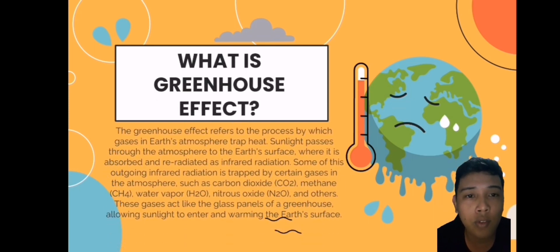Greenhouse effect refers to the process by which gases in Earth's atmosphere trap heat. Sunlight passes through the atmosphere to the Earth's surface, where it is absorbed and radiated as infrared radiation. Some of this outgoing infrared radiation is trapped by certain gases in the atmosphere, such as carbon dioxide, methane, water vapor, and nitrous oxide, and others. These gases act like the glass panels of the greenhouse, allowing sunlight to enter and warming the Earth's surface.